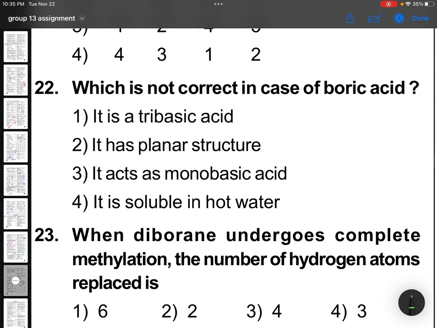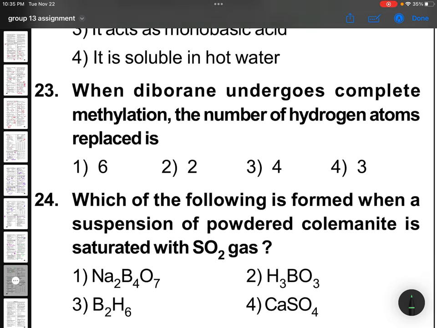Which is not correct in case of boric acid? It is a tribasic acid, this is not correct, because it is having that type of structure, but all the hydrogens are busy in hydrogen bonding, so it is not a proton donor. So this is not correct.